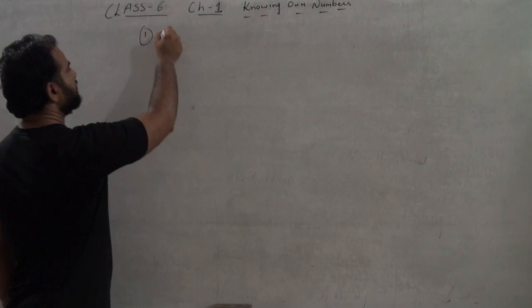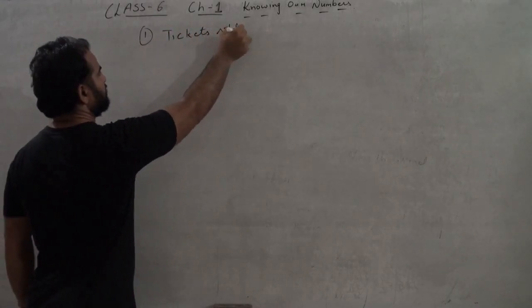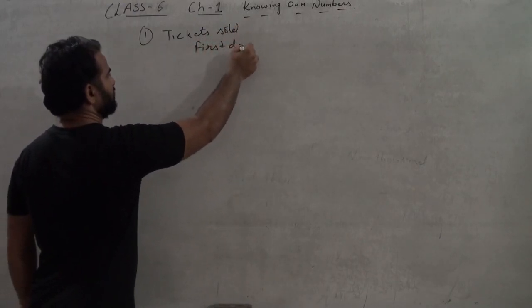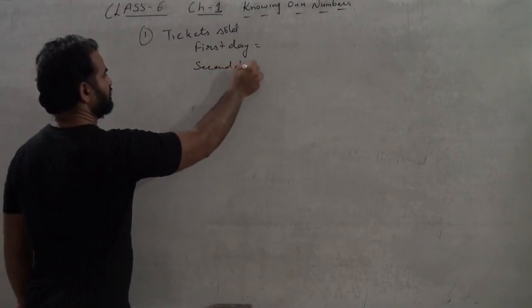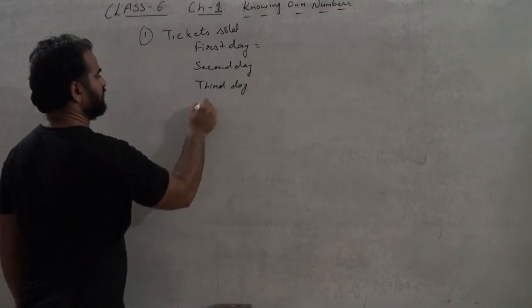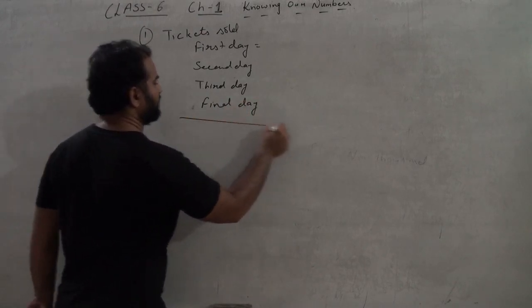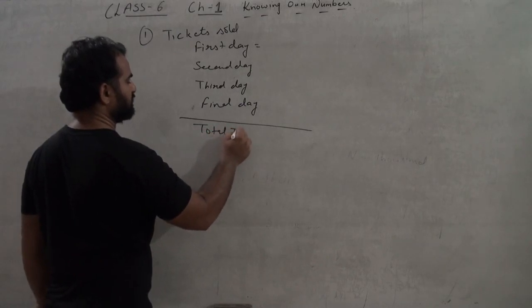So first, tickets sold. First day, second day, third, and final day. And what we have to find? We have to find total tickets.